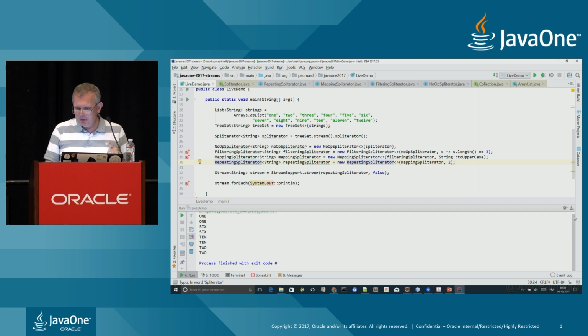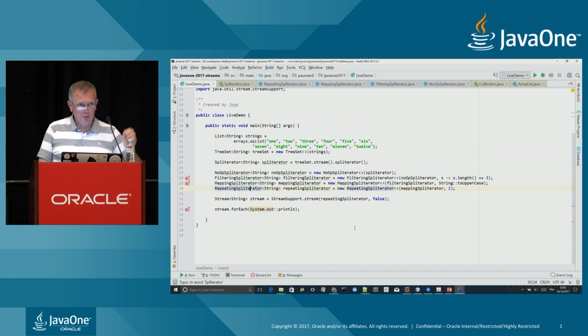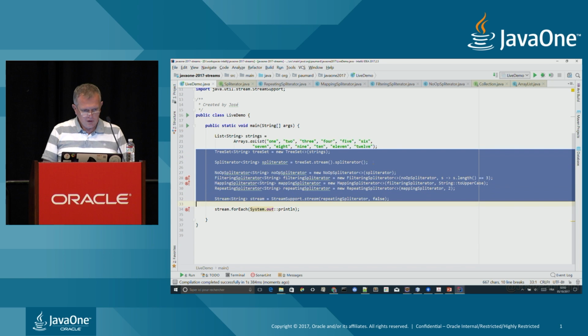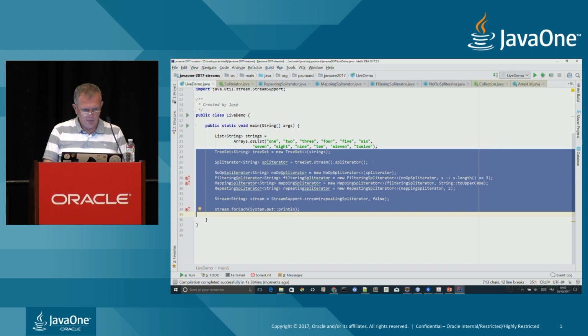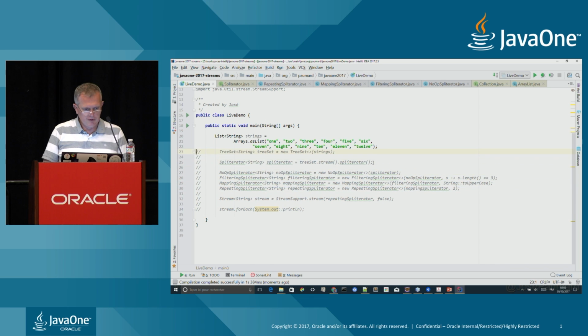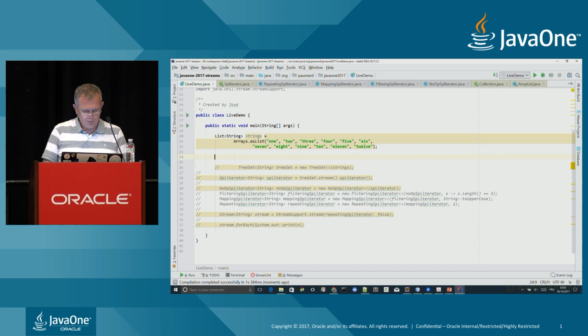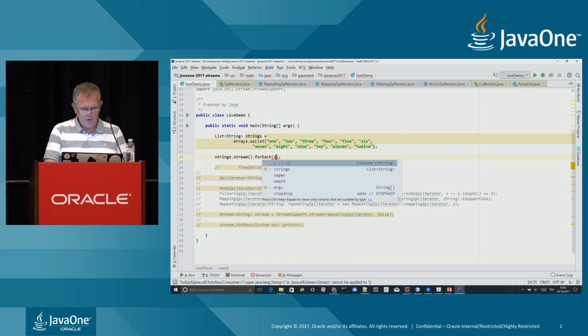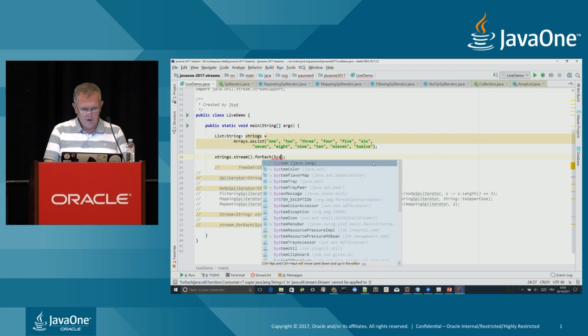But I still have another bug in this code, beside the fact that I'm calling except twice. Which is the following. When I'm closing a stream, in fact, what can I do here? Let me just comment this code for the moment, like that. We'll come back to it later. And just produce the stream here, and I'm going to print out the result of that stream.